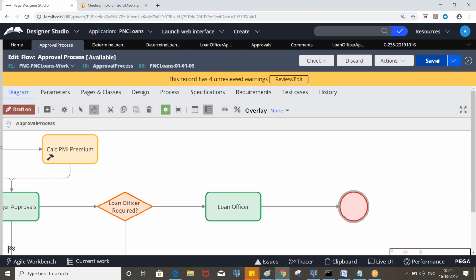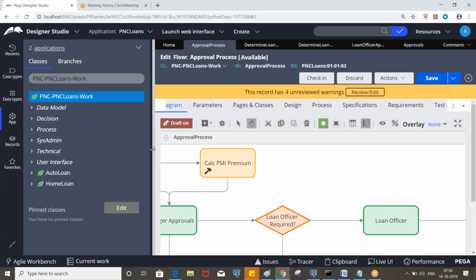Okay, so here we have an out of the box activity called update status, which updates the work object status. Internally also, when you put status there, some activity will be executed that will update the status to the work object. So what we can do is create an activity and call the update status activity, out of the box activity, and based on the condition, let's say if approvals equals approved, update the status accordingly. Else, if it is rejected, then update the status accordingly.